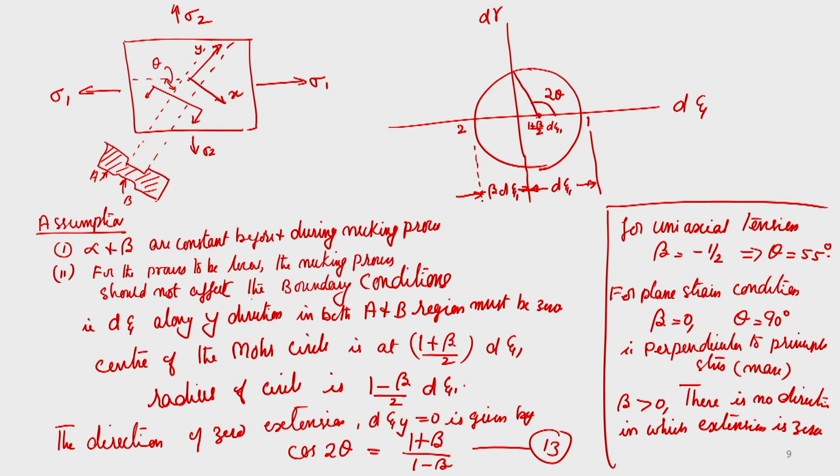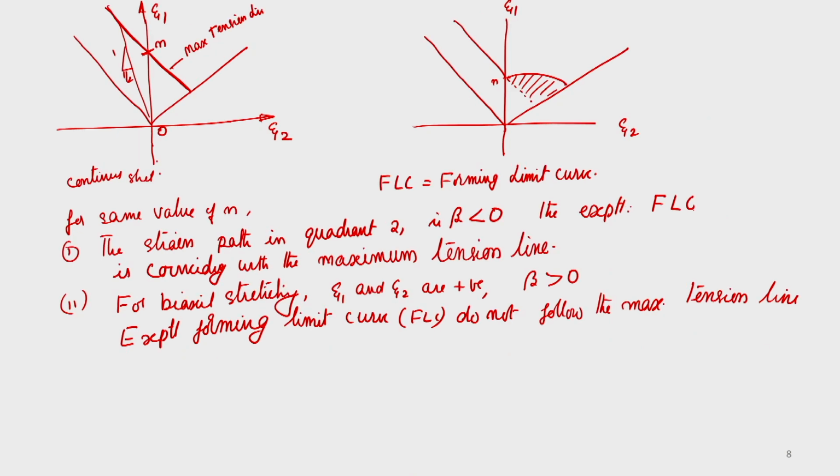So, in the previous figure, the line shows maximum tension in both quadrants, but only indicates local strain in the second quadrant, where the minor strain epsilon 2 is negative. Also for plane strain, beta is equal to 0 and epsilon 2 is equal to 0, and the major strain at necking is the minimum.